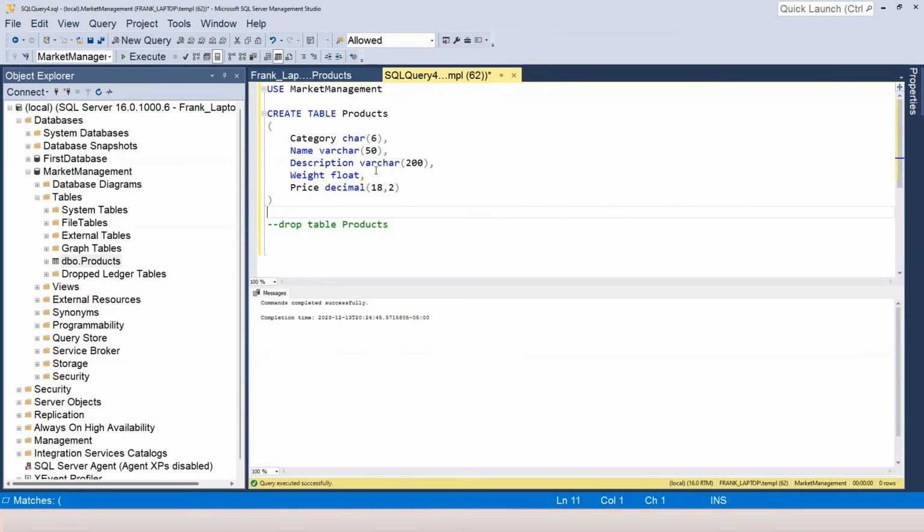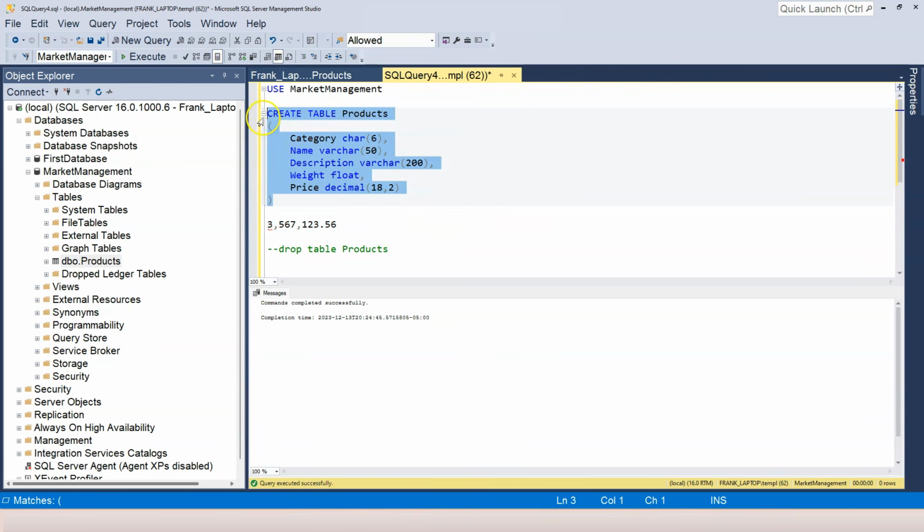So, for example, if I have a dollar amount 3,567,123.56, this can be stored in the decimal because the total digits is less than 18, and we have 2 digits as decimal places.